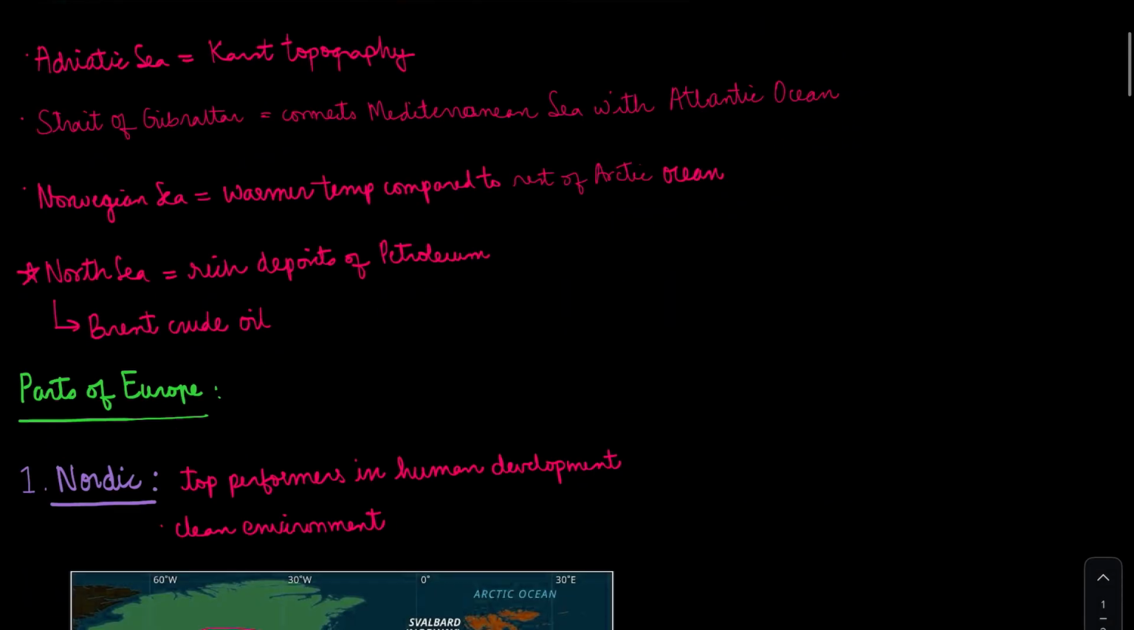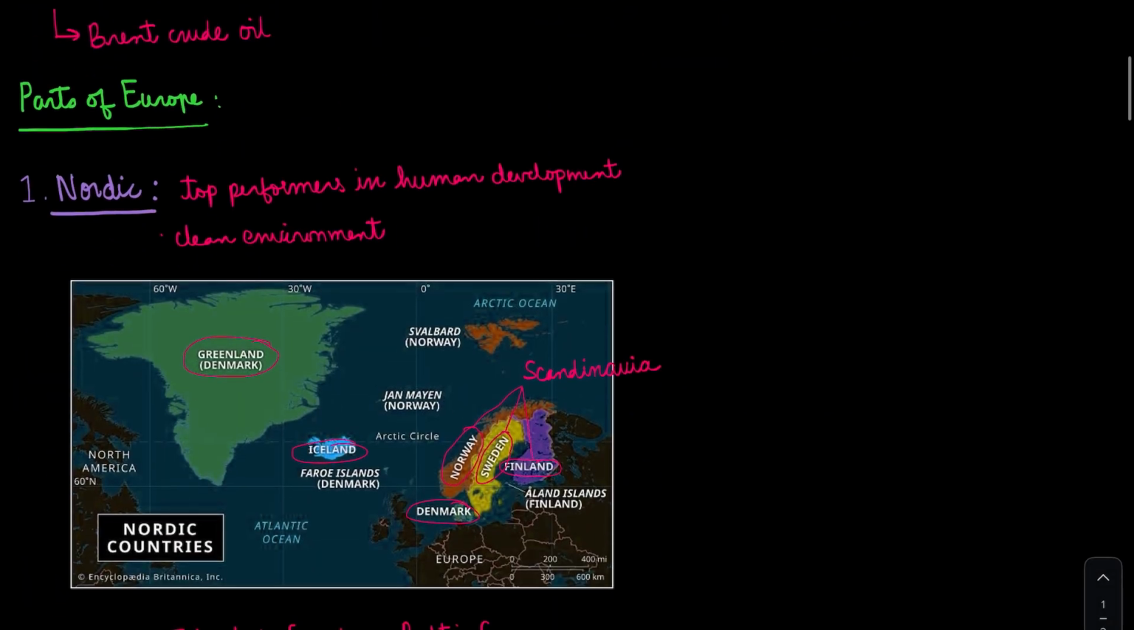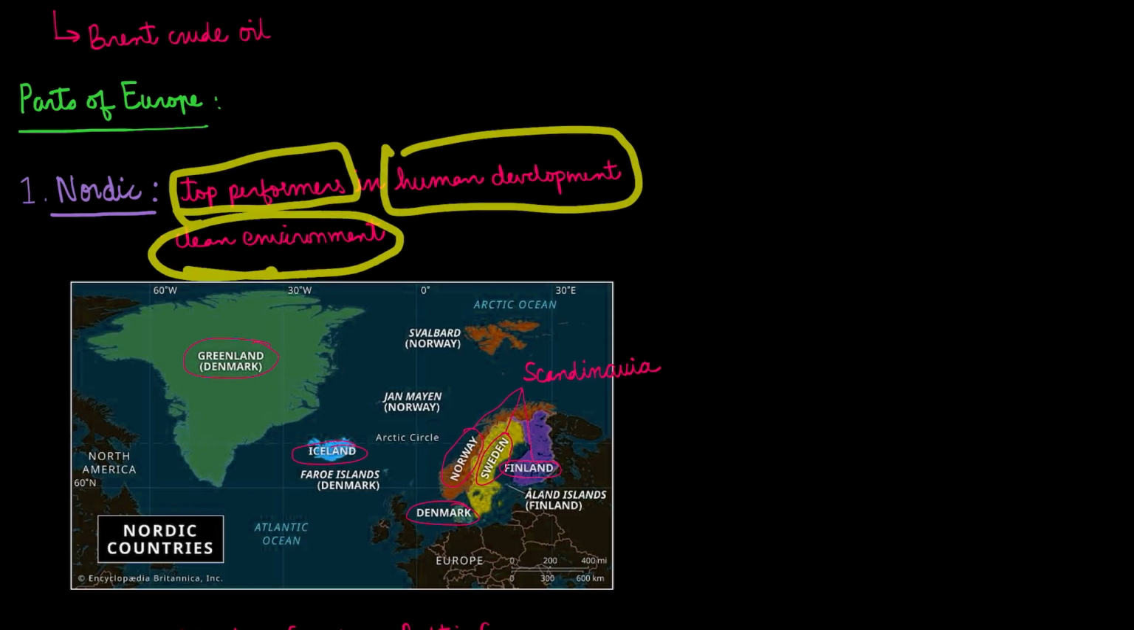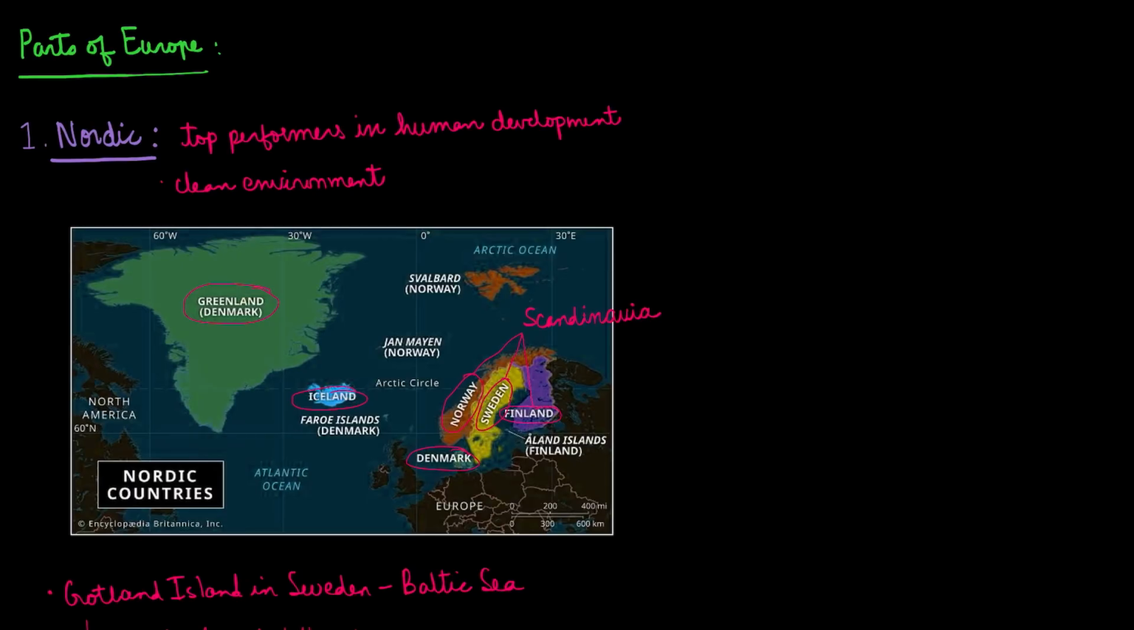So, moving to the parts of Europe. The first part of Europe is the Nordic countries. These countries are the top performers in human development and clean environment programs. Nordic countries are basically the countries of Greenland, the country of Denmark, which also has Greenland and Iceland as a part of it. Then Norway.